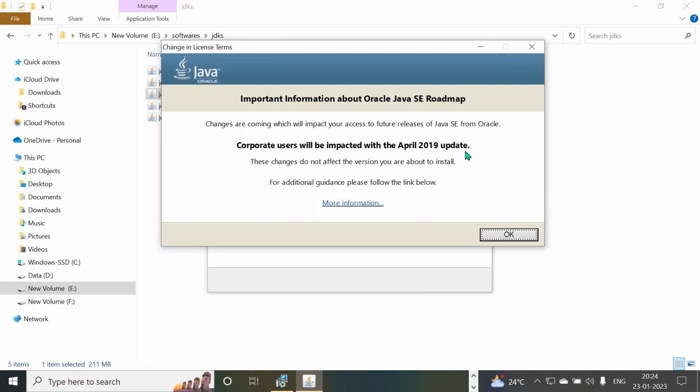That information they are providing right from the Java 8 version onwards. Continuously this message they have given right from Java 8 onwards. From the Java 11th version onwards, Java is a licensed one. That message they are giving clearly. Right, so leave it. Okay, no problem.